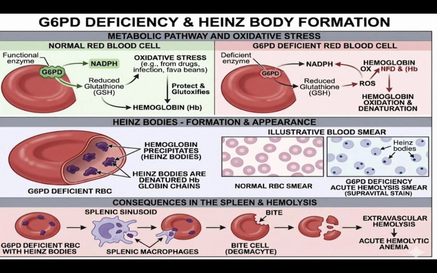In G6PD enzyme deficiency, there is no removal of reactive oxygen species, which leads to hemoglobin oxidation and denaturation. Because of this, the hemoglobin gets precipitated. The precipitated hemoglobin is known as Heinz bodies. When we do a blood smear of G6PD-deficient blood, Heinz bodies are present in the smear. The formation of Heinz bodies is the key characteristic of glucose-6-phosphate dehydrogenase deficiency.